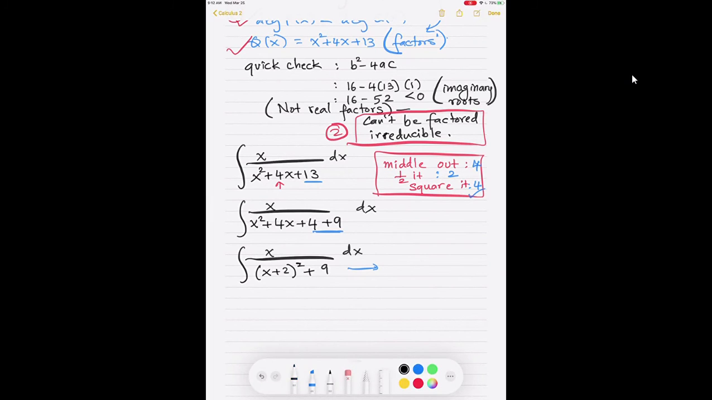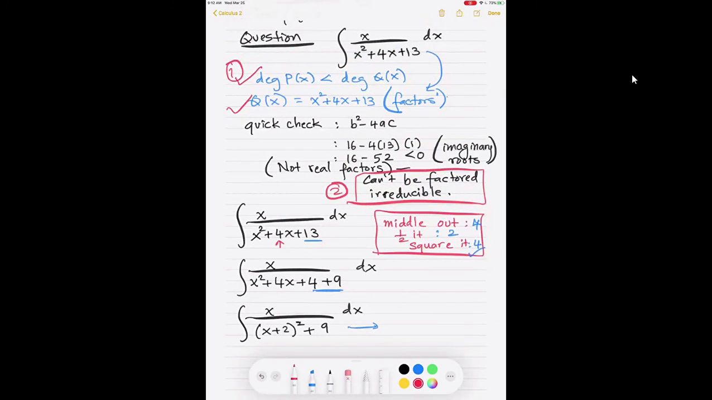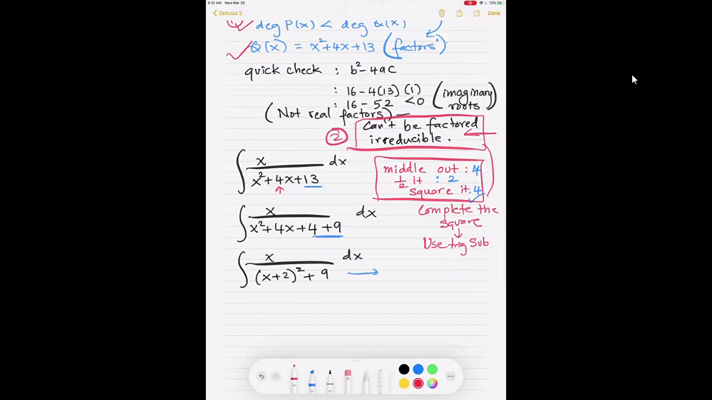So now if you look in your flowchart, it not only says that you have to complete the square, it also says you have to use trig sub. That's what that flowchart is all about. I'm hoping all of you are looking at it. The flowchart said degree of p of x is less than degree of q of x, it can't be factored, then complete the square and use trig sub. So we already completed the square, and we are at the part where we're going to use trig sub.